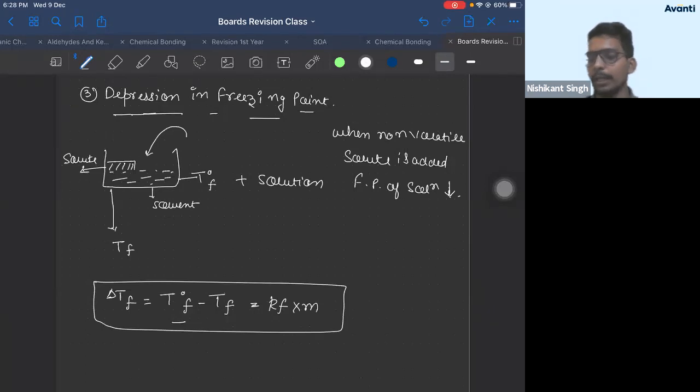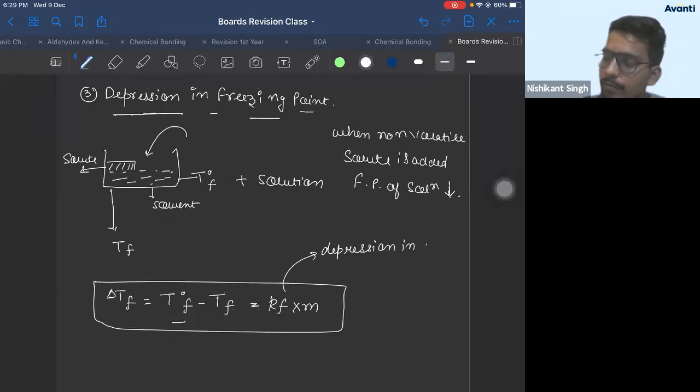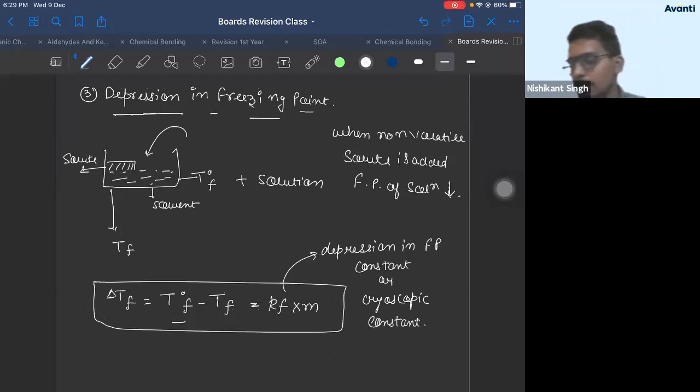M stands for molality here. KB was elevation in boiling point constant. KF is depression in freezing point constant. It is also called cryoscopic constant.